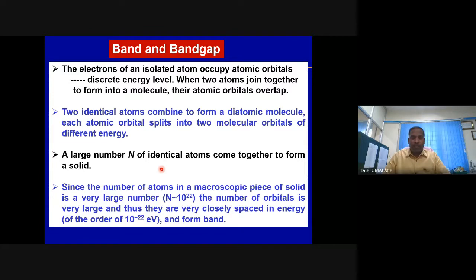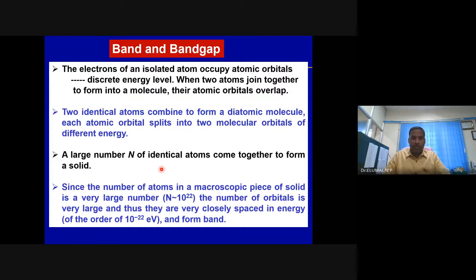What is the atomic number of lithium? 3. What is its electronic configuration? 1s2, 2s1. So we have moved from the first shell to the second shell. These electrons are arranged in shells at atomic levels: K shell, L shell, M shell, N shell. In each shell, there is a maximum number of electrons that can be accommodated. How much? 2n square, where n is non-zero.